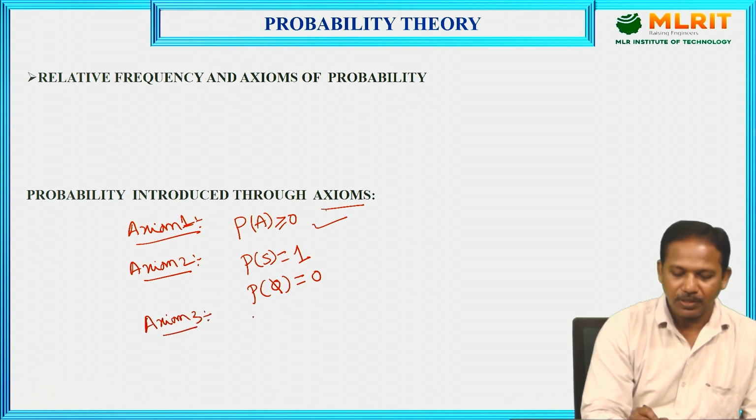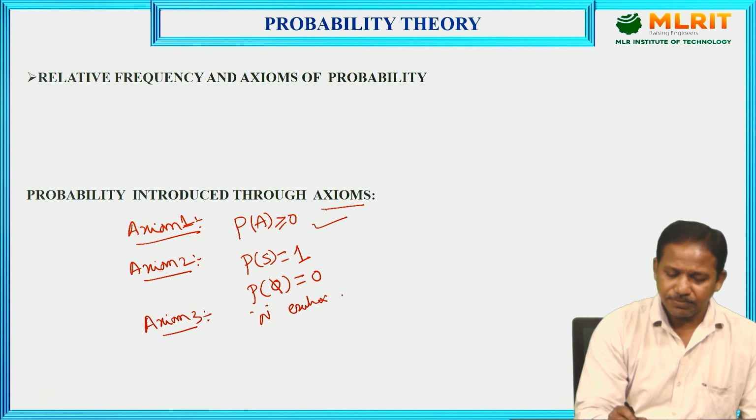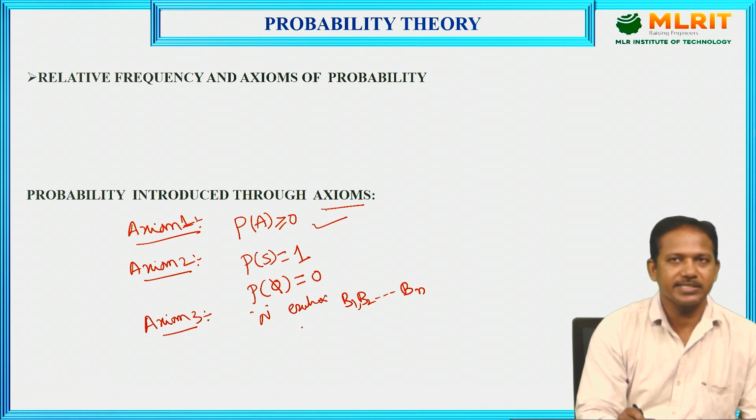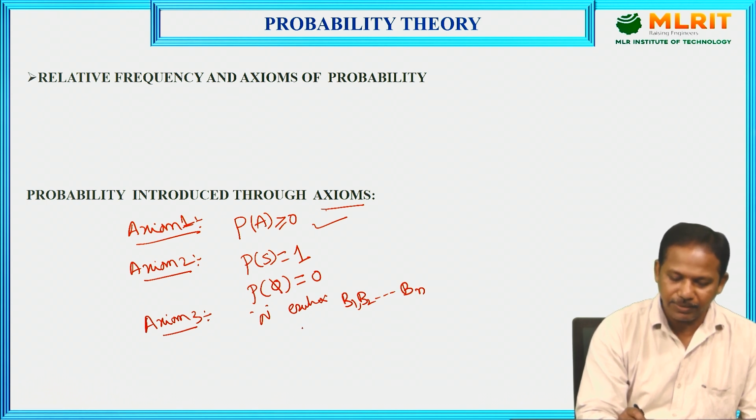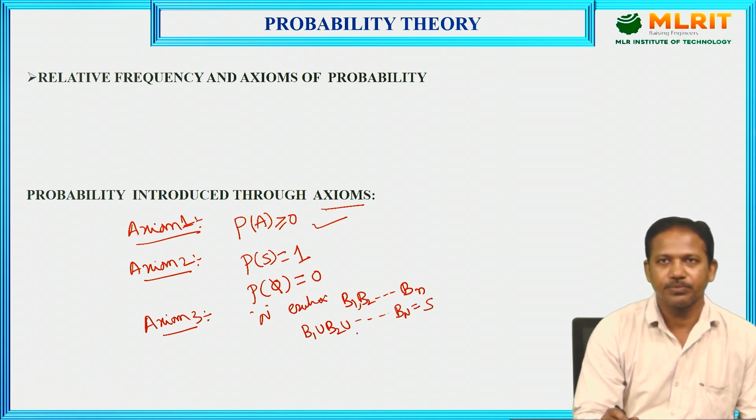Here, I am assuming n mutually exclusive events, that is B1, B2, B3, and so on up to Bn. All these elements are mutually exclusive. So simply I can write B1 union B2 union B3 union so on Bn is equal to the sample space only.